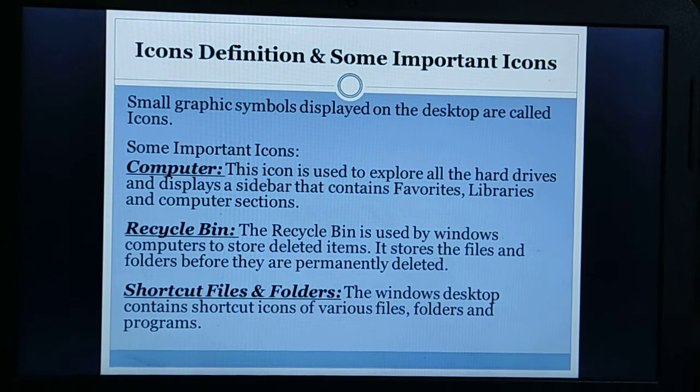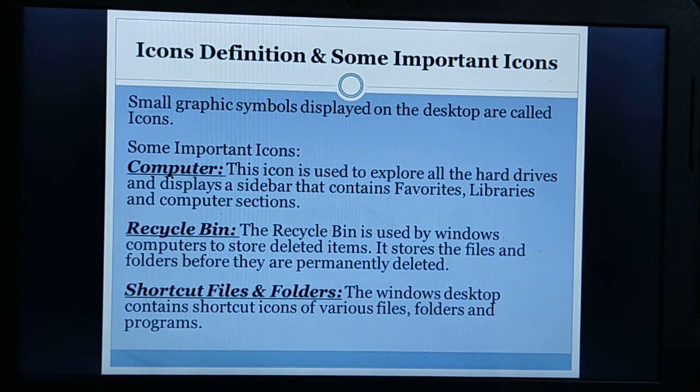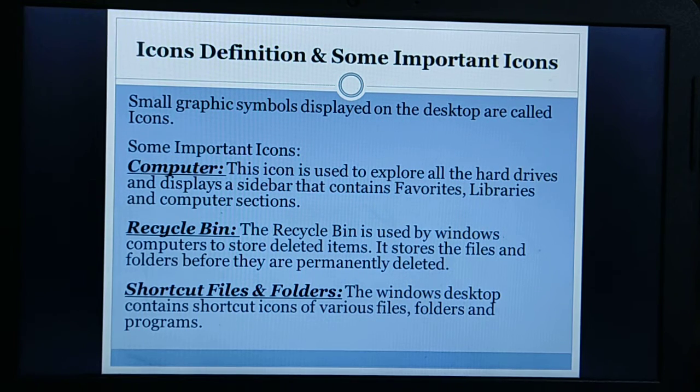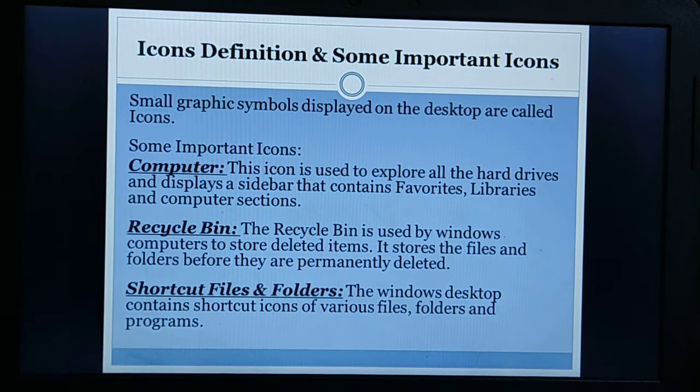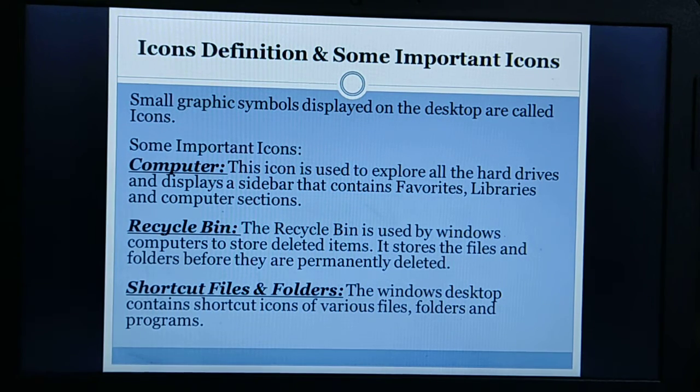Next, what does this favorites do? By default in Windows 7, favorites for Internet Explorer are saved in the favorites folder. Next is libraries. A library is a reference to one or more folders on your computer and the files found inside those folders. When opening a library, Windows Explorer displays all the files and folders that are part of it as if they are physically stored inside the library.